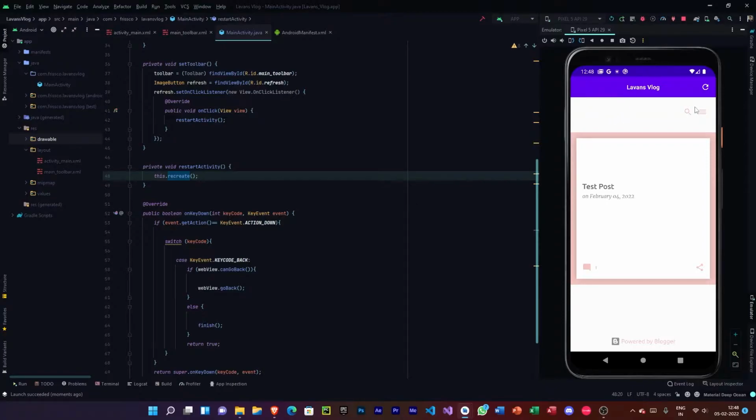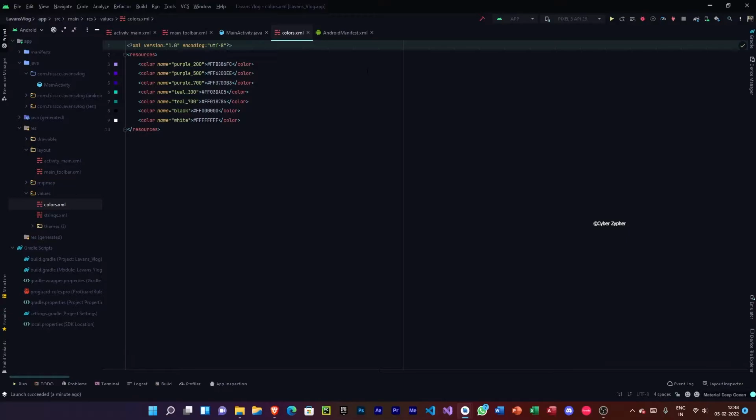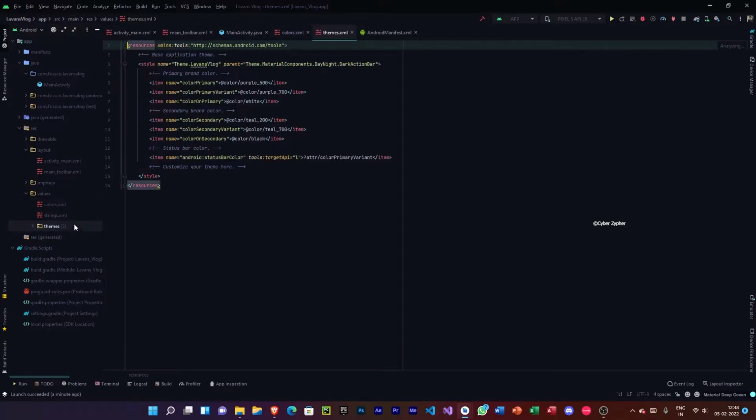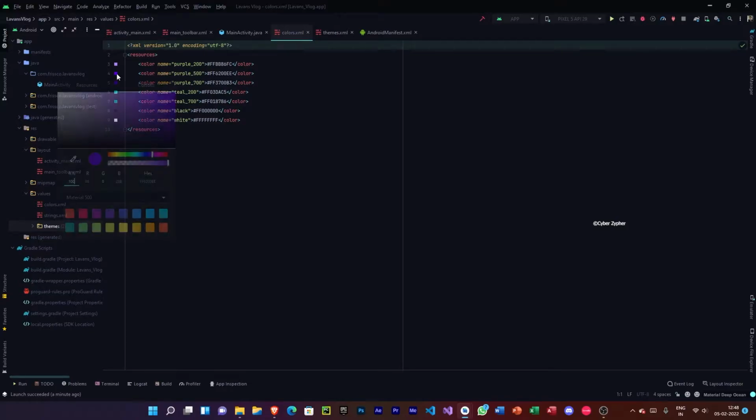We need to complete this colors right here. So let's just do it. So we just close this app, stop the process, close the emulator, and let's go to this values colors, and we can see that we have this colors. We have themes. Okay, so here inside the themes we have these things. Okay, anyways, wow. So let's just go to the colors and click here.